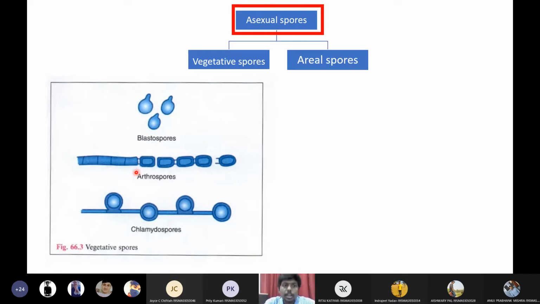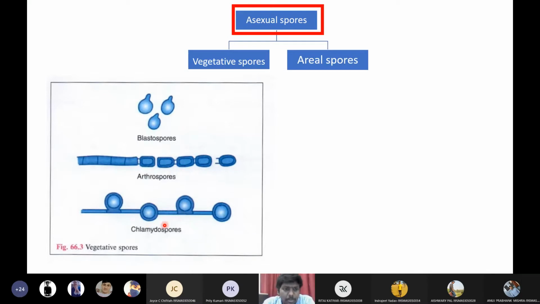Then second one is arthrospores. Arthrospores means first hyphae septa. From each septum of hyphae, a small double layer pouch will be broken from the hyphae, and in this pouch you will see a spore. Such pockets are called arthrospores. Individual hyphal pockets containing spores are called arthrospores. They are the arthrospores.